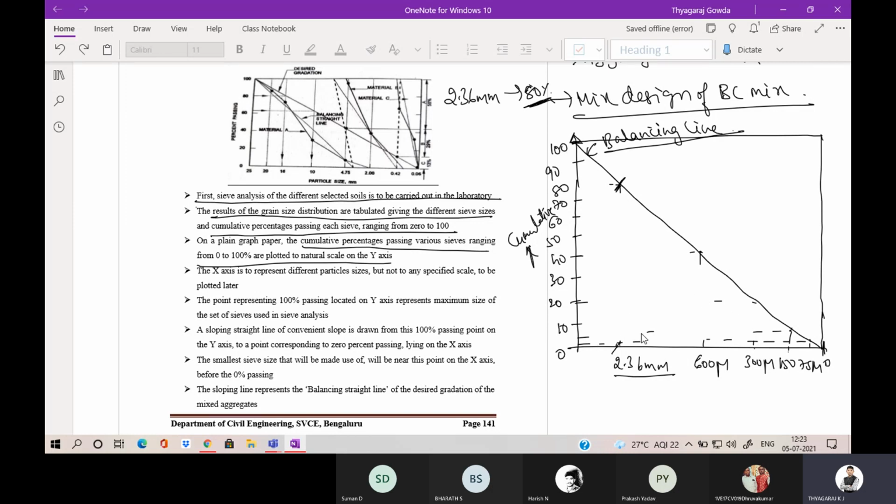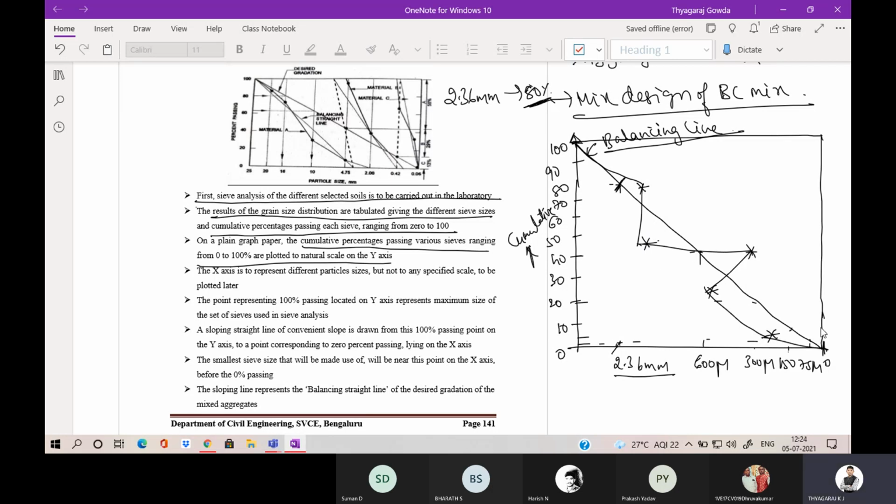So now we have got the sieve sizes along the x-axis. Now you have to plot the soil they have given. So we will get a line like this. You can observe here, for 20 mm, what is the cumulative frequency you are going to plot. For example, like this, you are going to plot the values for the given sieve size and the given cumulative frequency. You are going to plot the line like this.